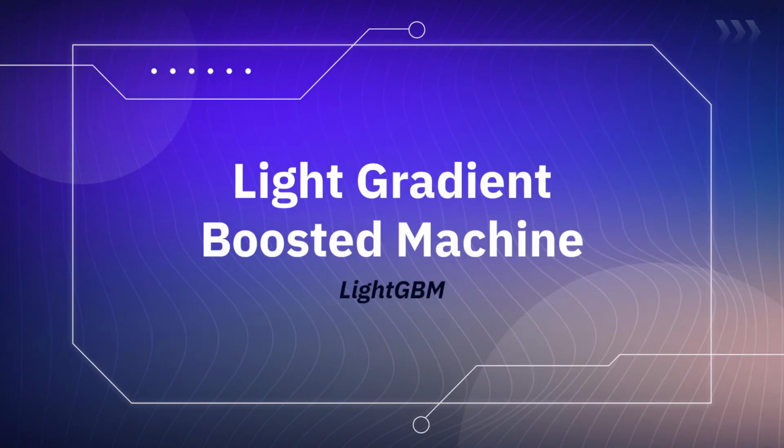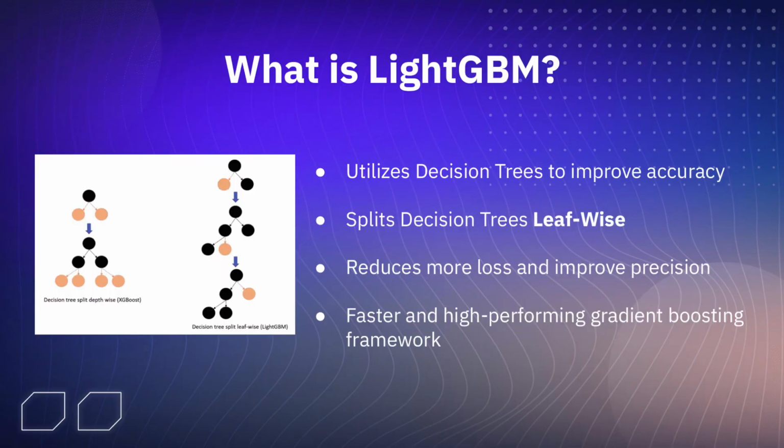The final model we have decided to evaluate is a light gradient boosted machine regression model, or as it is known, LightGBM. It uses decision trees to improve the accuracy of models used for ranking, classification, and other tasks. One of the unique features of LightGBM is that it splits the decision trees leafwise rather than depthwise like other boosting algorithms. By splitting the tree leafwise, LightGBM is able to reduce more loss and improve accuracy to a degree that's difficult to achieve with other boosting algorithms like XGBoost.